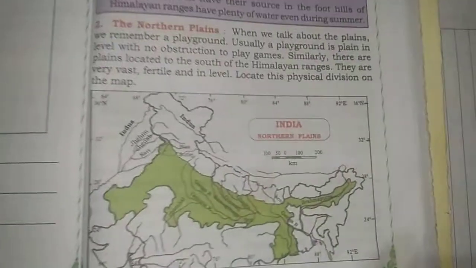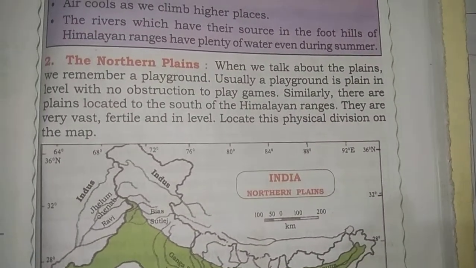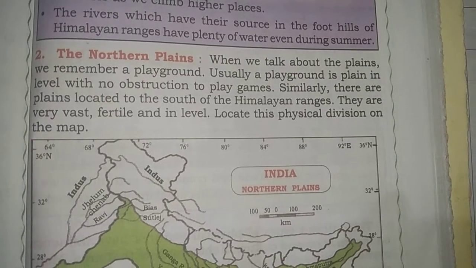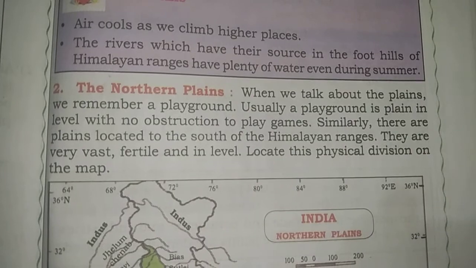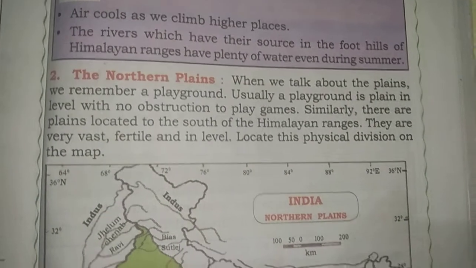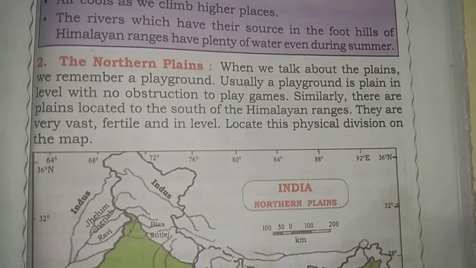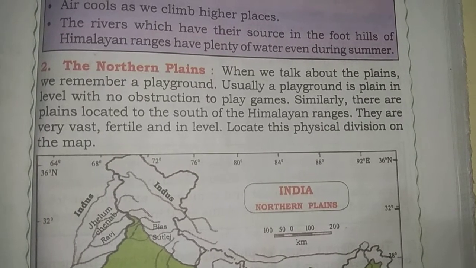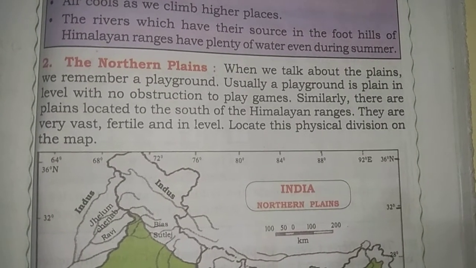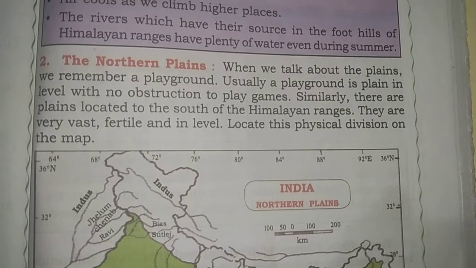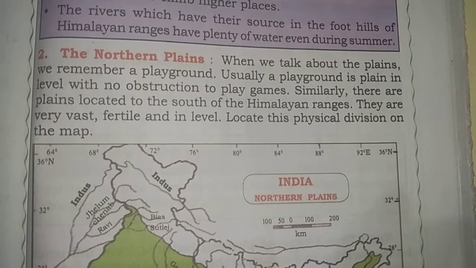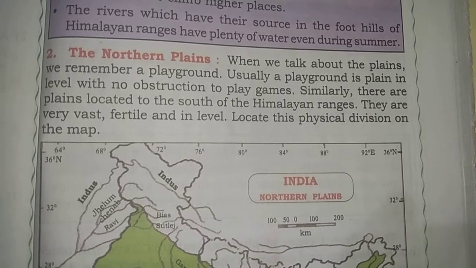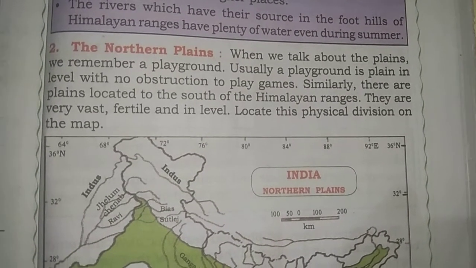Now we are going to discuss the Northern Plains. When we talk about plains, we remember the playground. The Northern Plains are almost like a playground. Usually a playground is plain and level, with no obstruction to play games. Similarly, there are plains located to the south of the Himalayan range. They are very vast, meaning very wide, fertile and level.